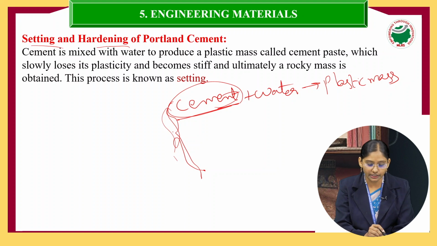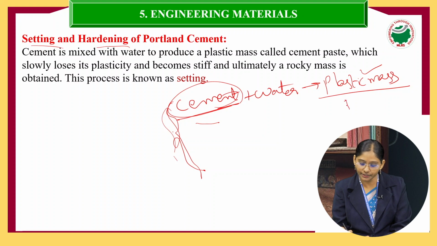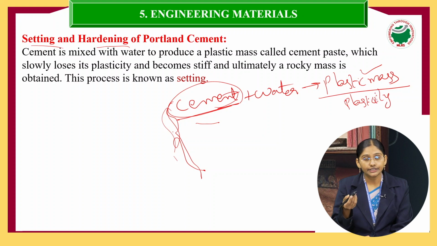What is the meaning of setting and hardening? When water is added to the cement, first it gives a plastic mass, which means it has the property of plasticity, and then it loses its plasticity.